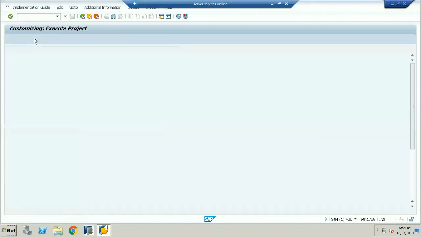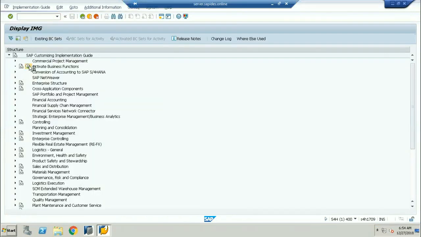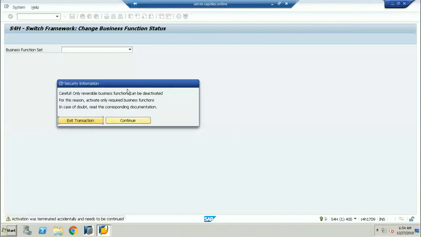EA-FIN is one of the business functions. Make sure that business function is activated before you do the system conversion. I'll tell you what EA-FIN is.